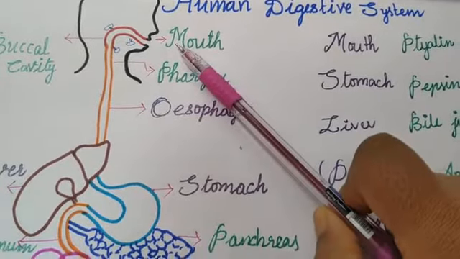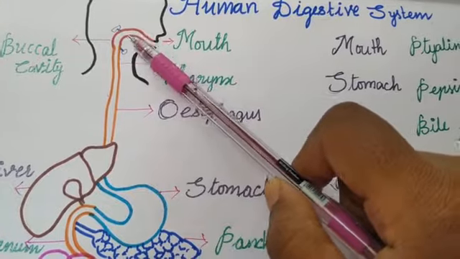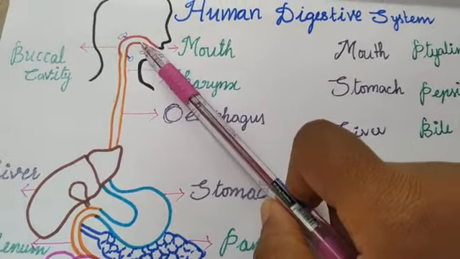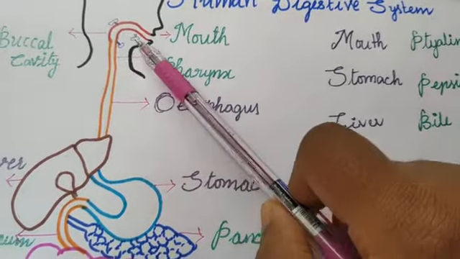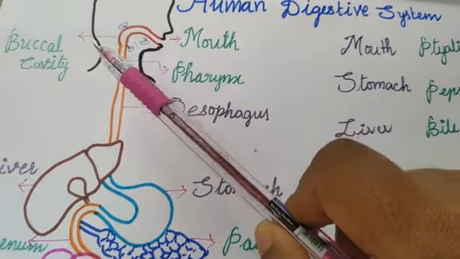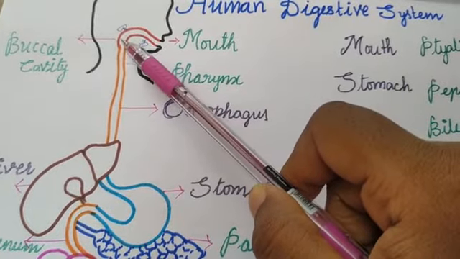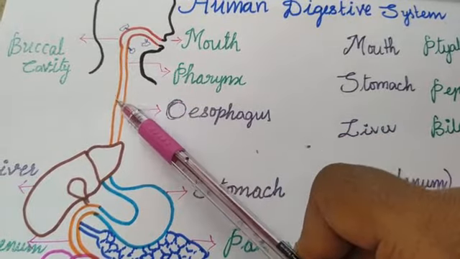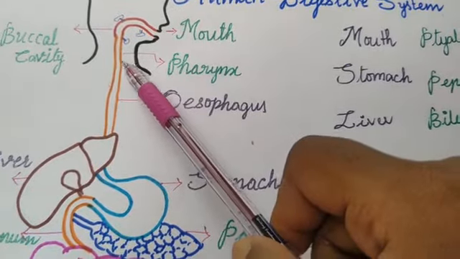We take food through our mouth. Here, 4 types of teeth are present in our mouth. They crush the food and make it slippery by adding saliva. Saliva is secreted by 3 pairs of glands, the salivary glands, and this slippery food travels through the buccal cavity, pharynx and esophagus. Esophagus is a place where the food travels